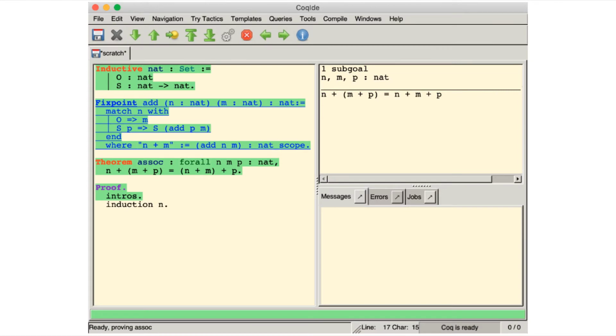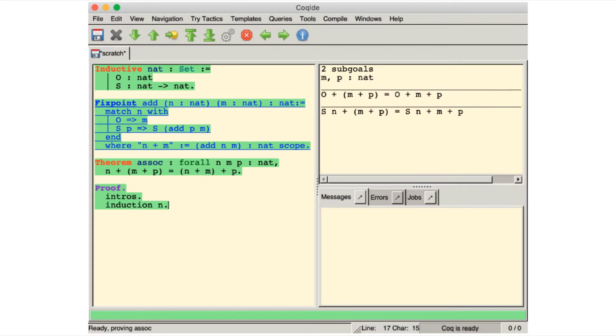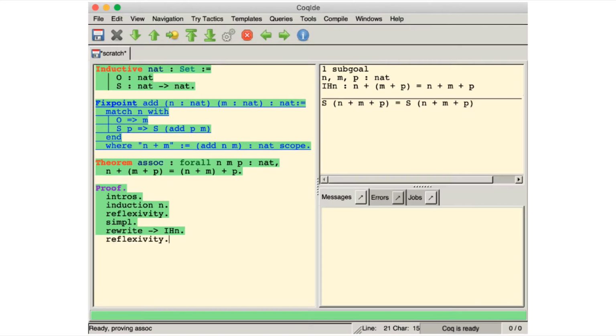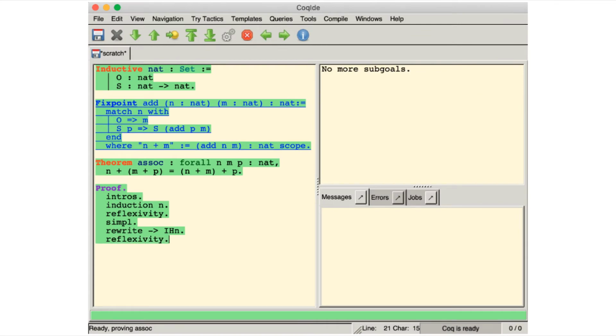Here you induct on n, which leads to 2 subgoals, one for the base case and the other for the inductive case. You can continue applying tactics to prove the subgoals, and you eventually get to this trivial equality, where the left and right-hand sides are identical. You could just apply the reflexivity tactic to solve it, and you end up with no more subgoals. Now, you can complete the proof script with Qed.